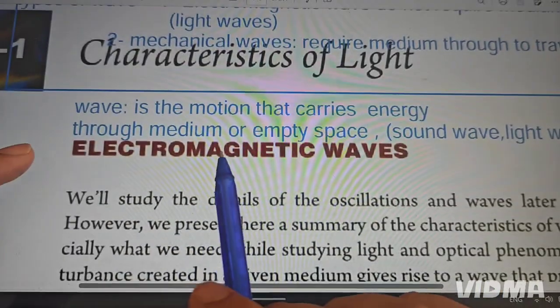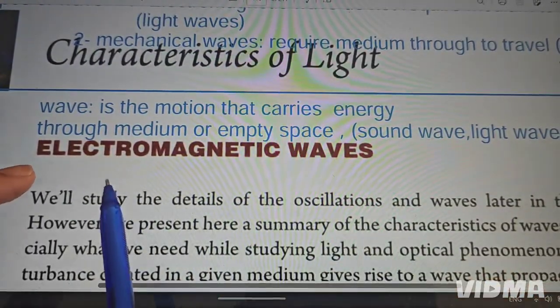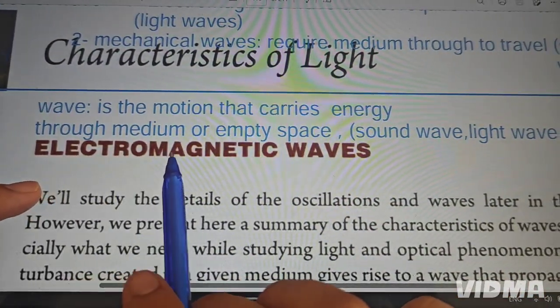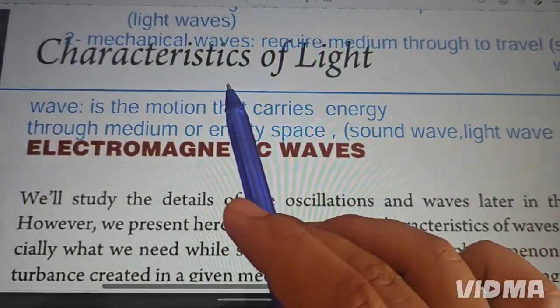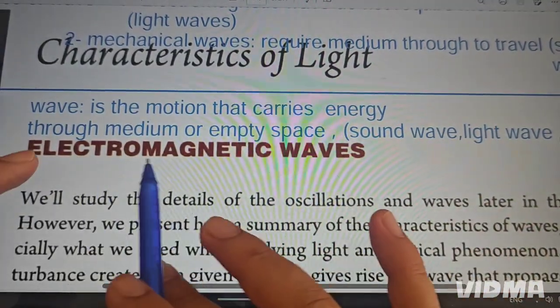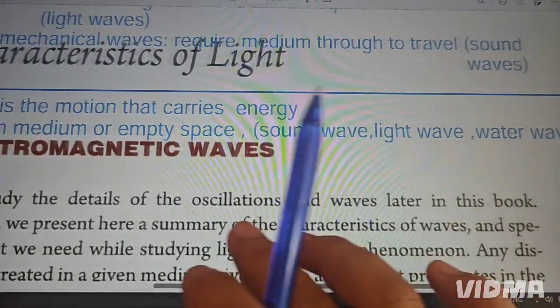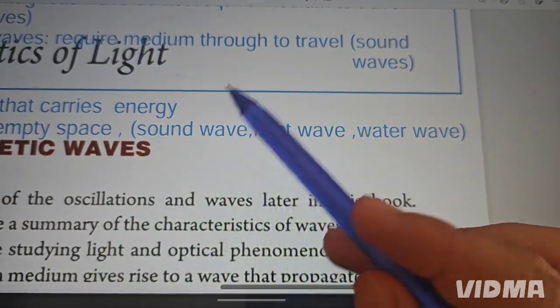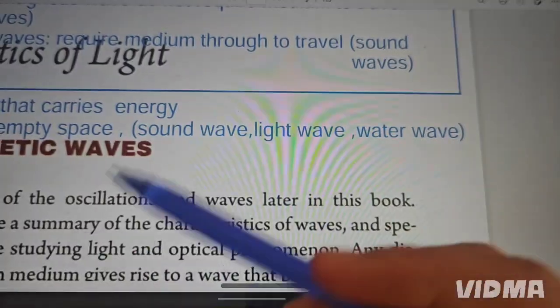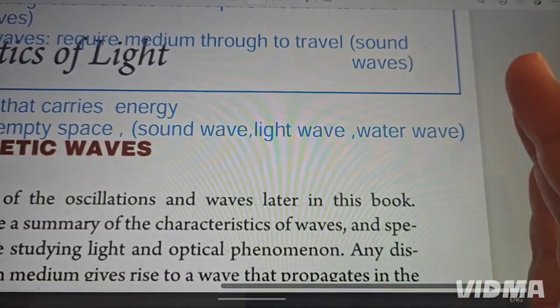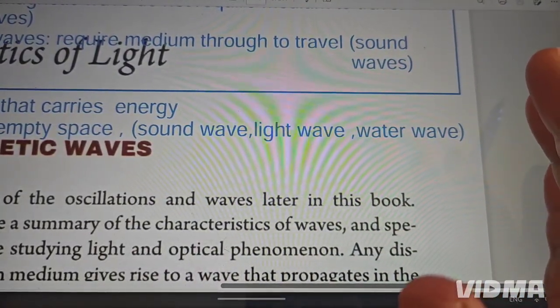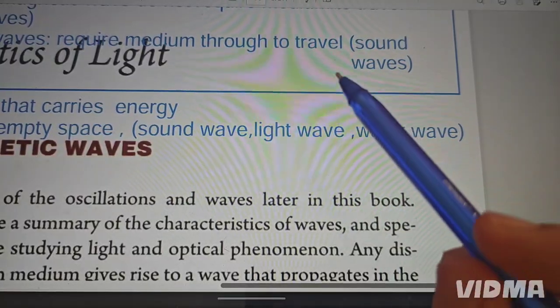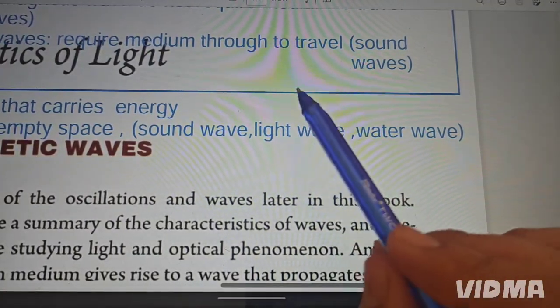Wave is the motion that carries energy through medium, or this motion is passing through medium or empty space. For example, for a sound wave to pass through any place, it needs a medium. For example, now I'm speaking, right? In this room, the medium is air, so my sound is traveling through this air.